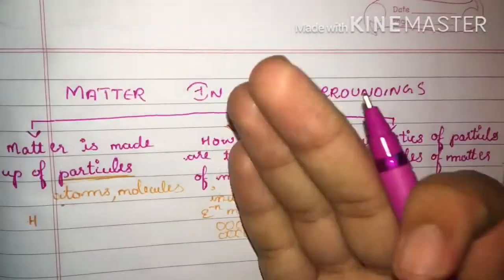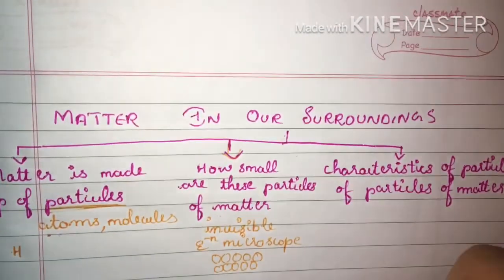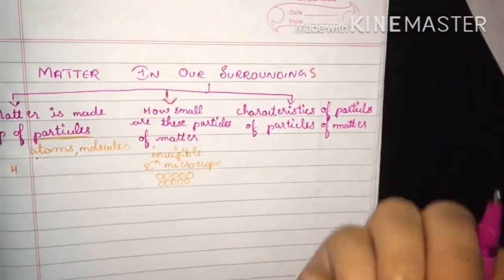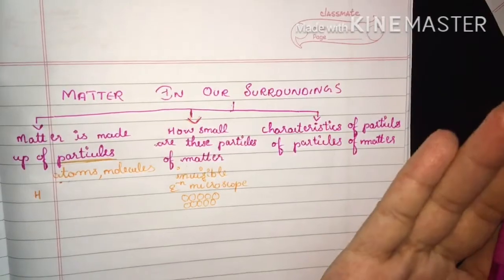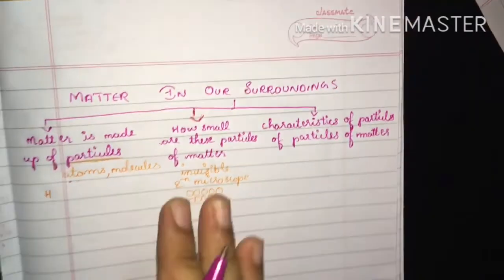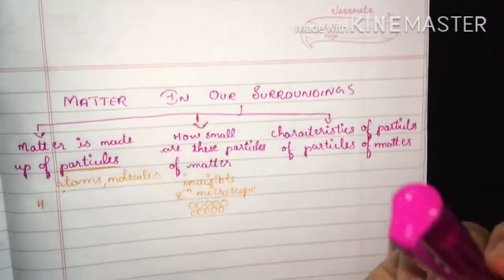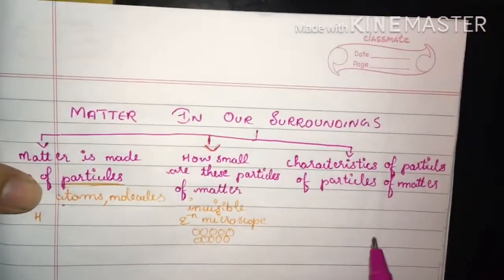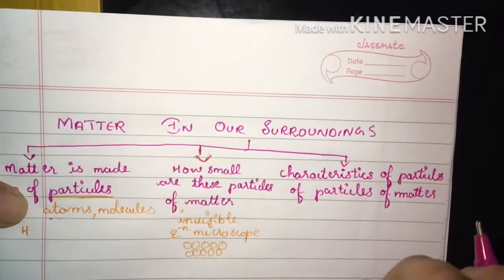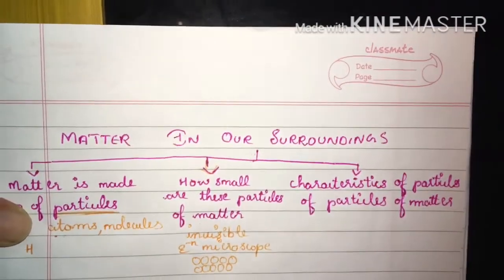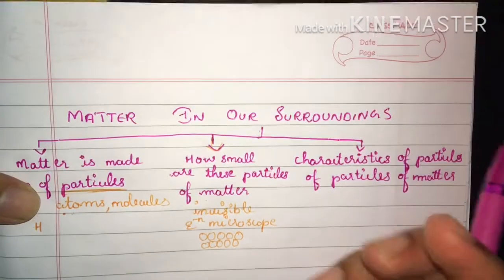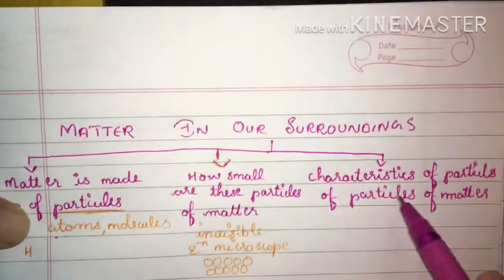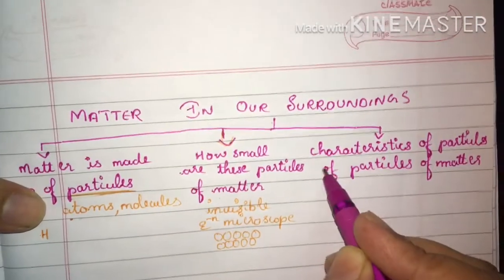You have learned what is meant by matter and the particles of matter. In chemistry, atoms or molecules are the particles of matter, and you may have learned this in your lower classes. These particles are very tiny, invisible to our naked eye, and can be made visible only through a special apparatus, for example an electron microscope. Now let us look at the characteristics of these particles of matter.